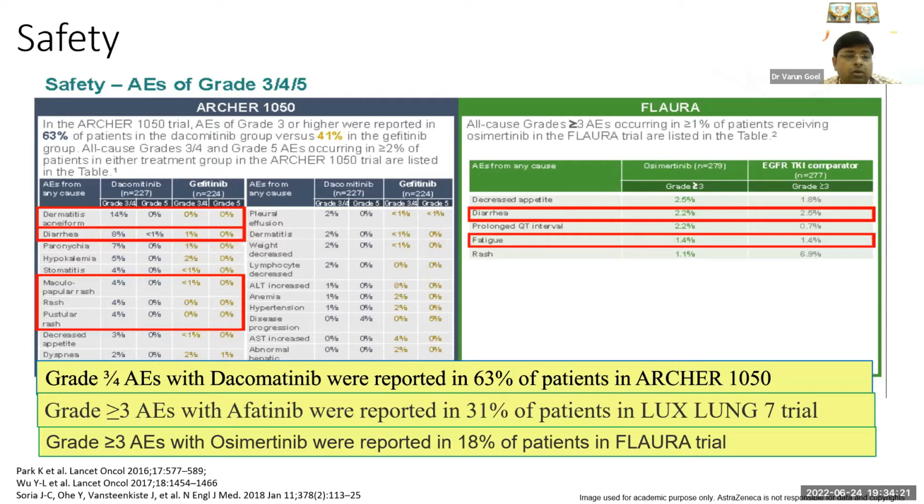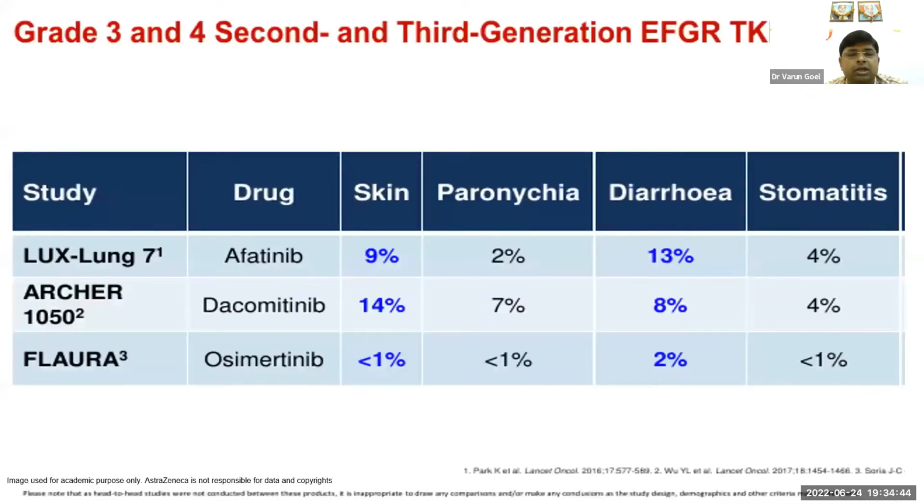So grade 3 or higher side effects with the afatinib arm in the LUX-Lung 7 study were 31%, and the osimertinib arm had the least. Only 18% of patients in the FLAURA study showed grade 3-4 side effects. If we see the side effect profile, it is almost similar, the same EGFR-related side effects: acneiform rashes, stomatitis, diarrhea, fatigue, but the numbers are lowest in the FLAURA study.